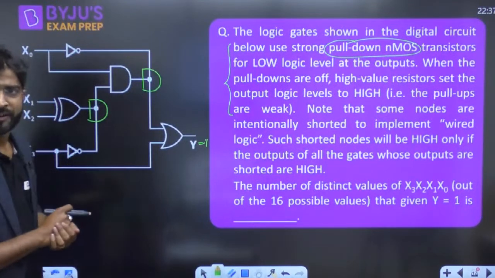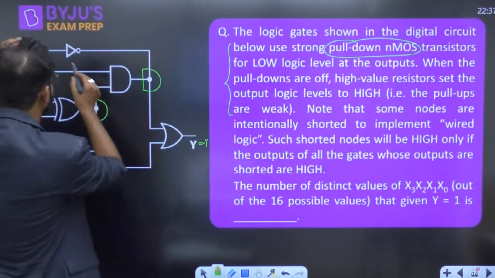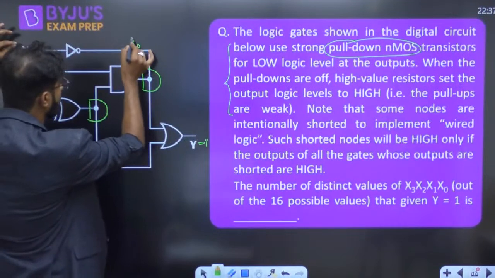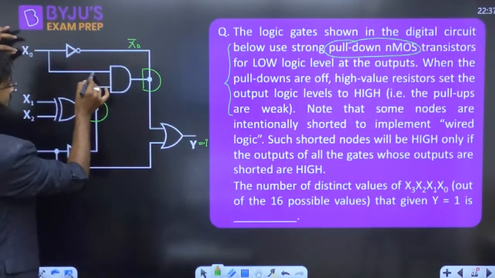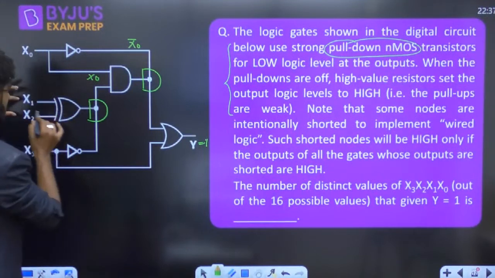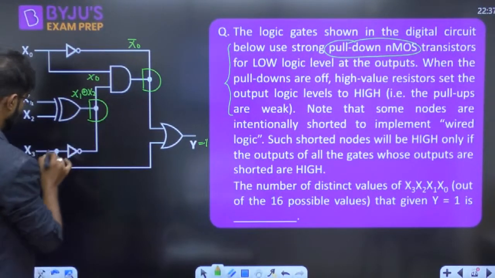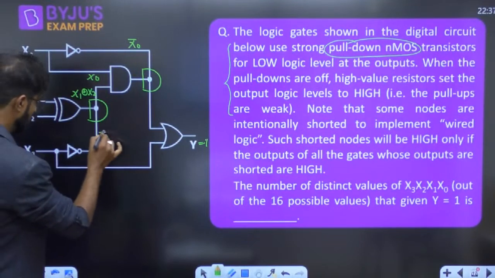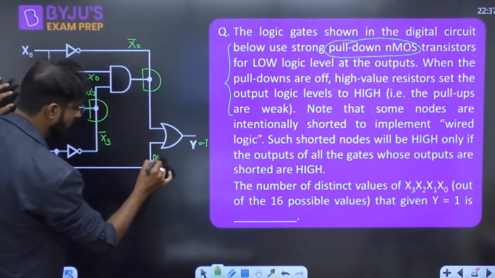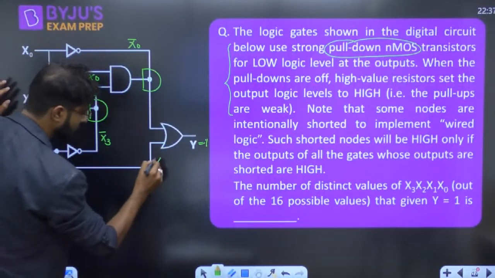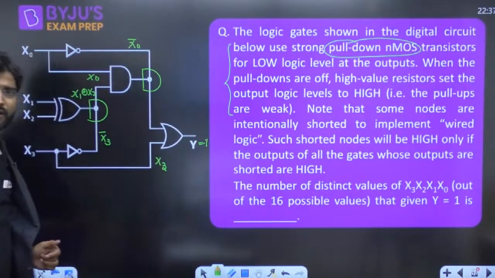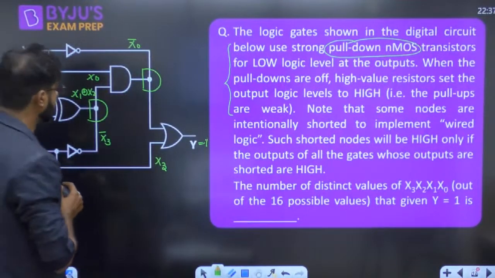Now everyone try to understand how we are going to write it. This is called x0, so here you are getting x0 bar. This is called x0. This is called x1 XOR x2. And this is called x3 bar. So this one is called nothing, it is just x3.